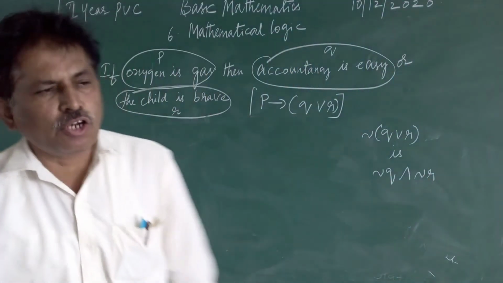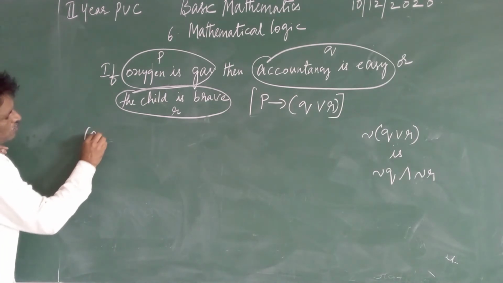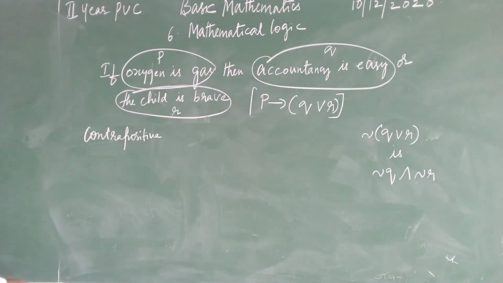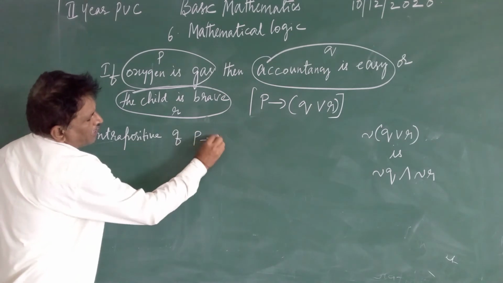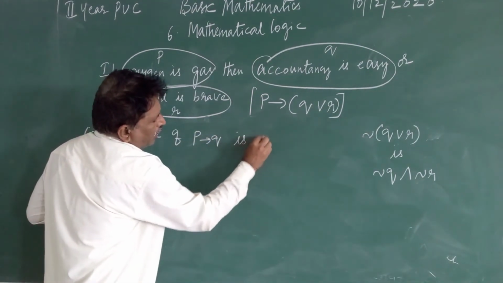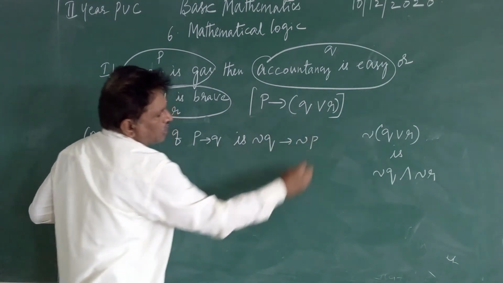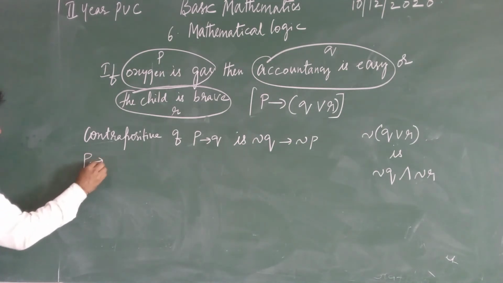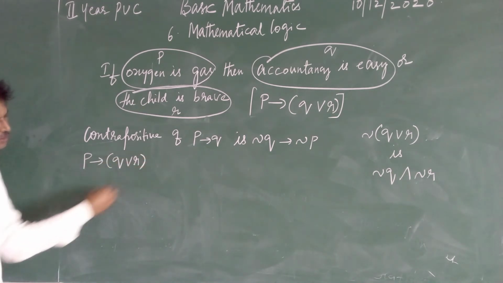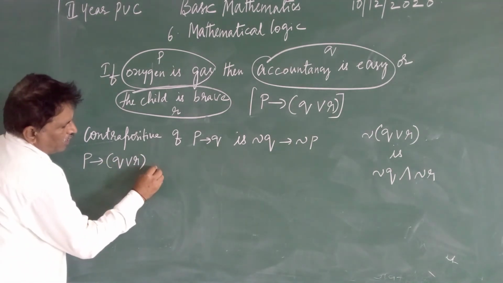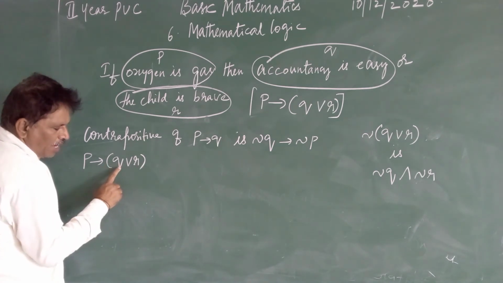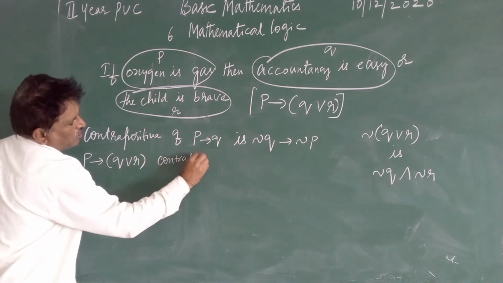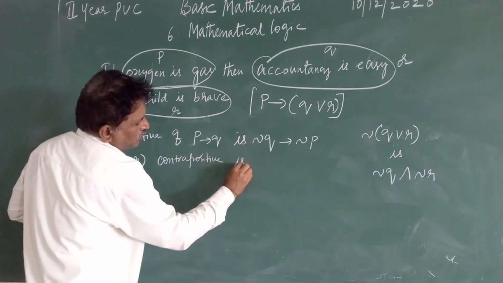The next part is contrapositive. Contrapositive of P implication Q is negation of Q implication negation of P. So it is P implication Q or R. What will its contrapositive be?